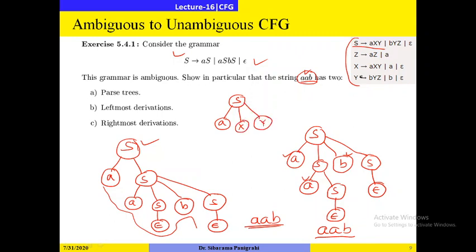Next from X we want to get a, so here we will apply A. From Y we want to get B, so here we will apply B. So there is no other derivation tree that can derive AAB by using this grammar. That's why this grammar is called an unambiguous grammar. There is no particular algorithm that has been designed to convert an ambiguous grammar to an unambiguous context-free grammar. There are some rules that we will study later.